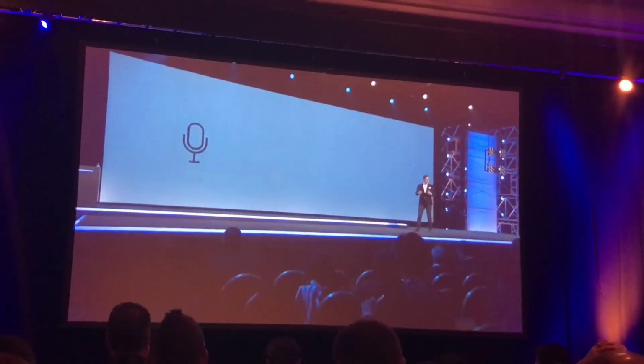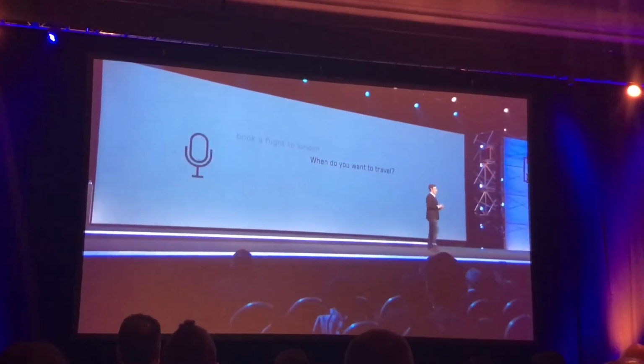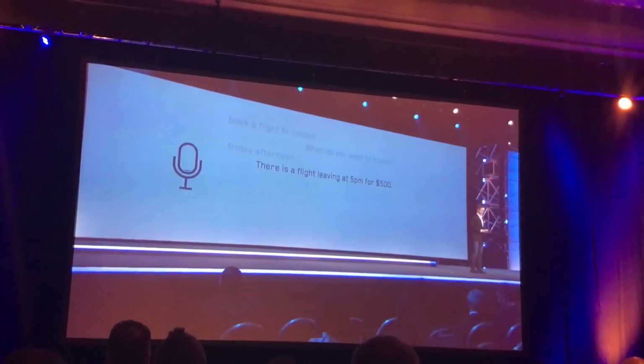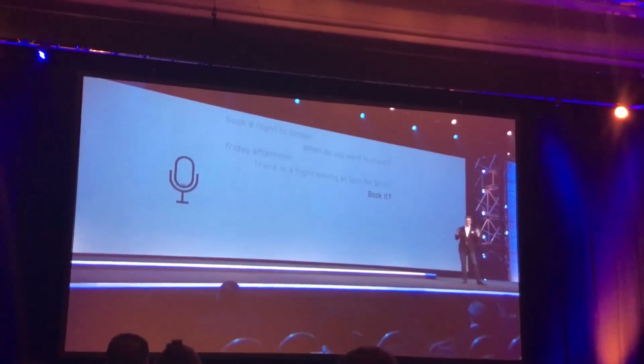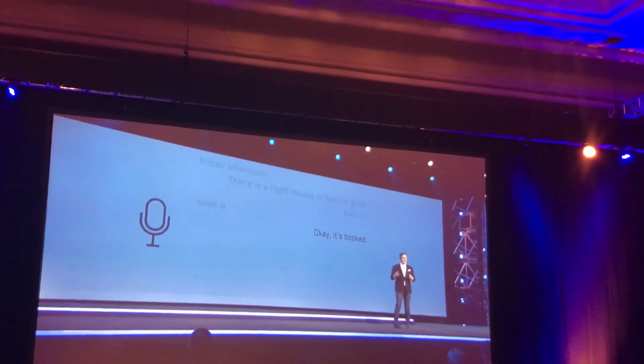So, book a flight to London. When do you want to travel? Friday afternoon. There is a flight leaving at 5 p.m. for $500. Book it? Book it. Okay, it's booked.